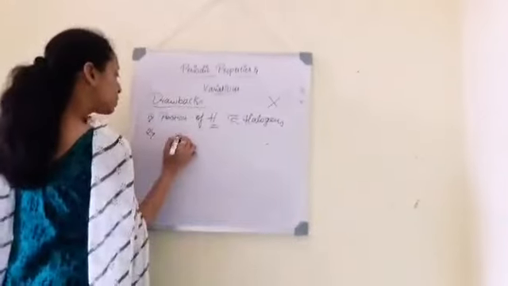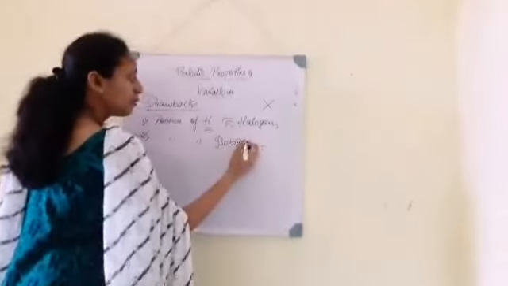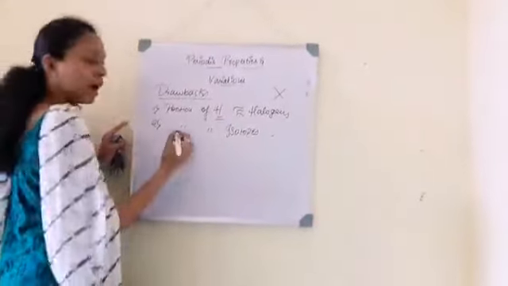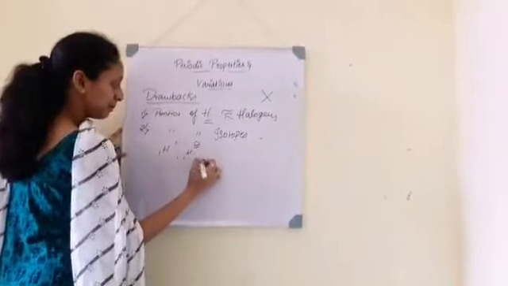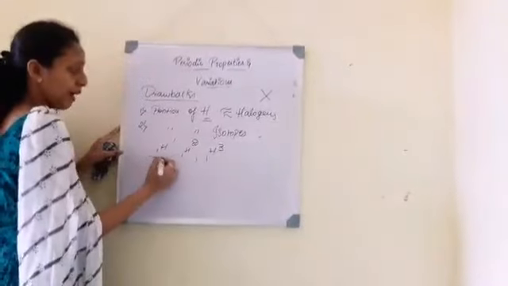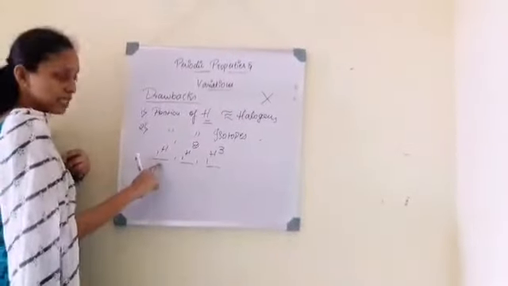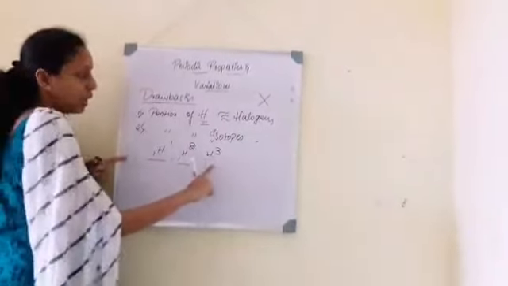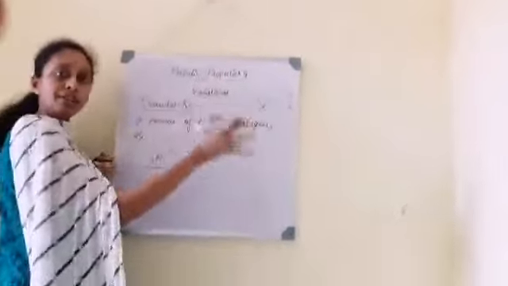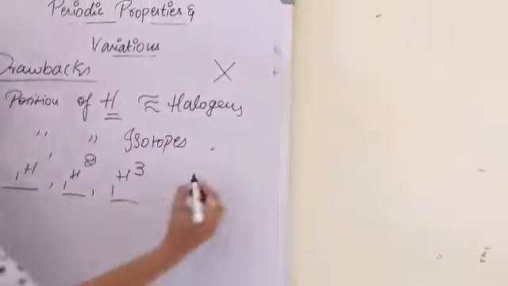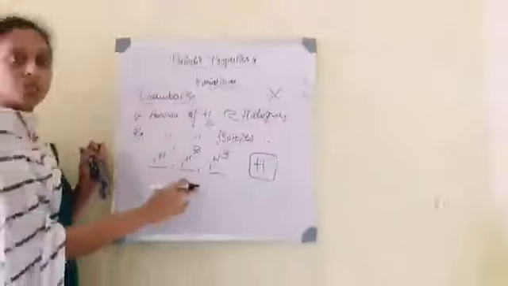The second drawback is the position of the isotopes. We know a few of the elements will have isotopes, for example, hydrogen, carbon, etc. So hydrogen, deuterium and tritium are three isotopes having different mass. Mass is 1 for hydrogen, 2 for deuterium, and 3 for tritium. So these three should be placed in different blocks, but they are placed as a whole, as one element. So this is one of the drawbacks.